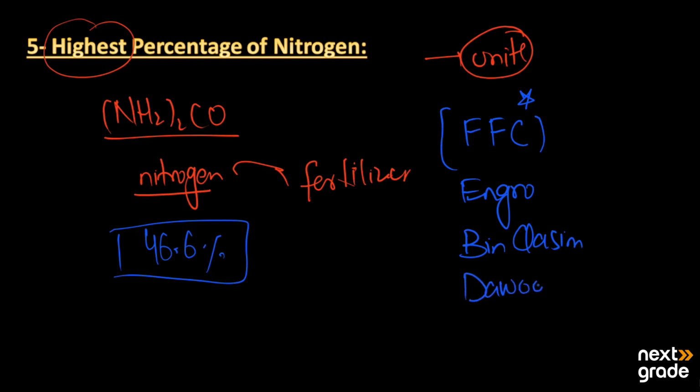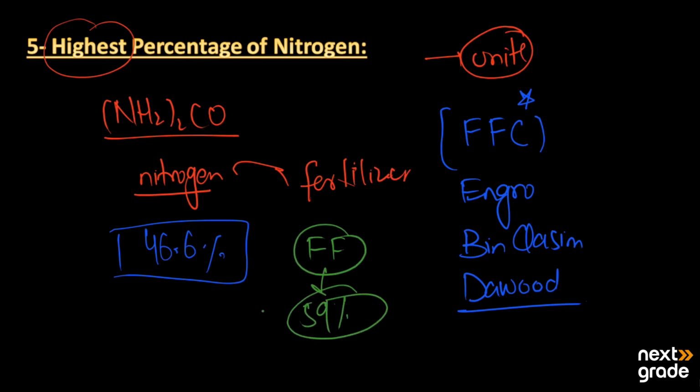These are the major companies that produce urea, and they market the highest percentage, of which the biggest fertilizer manufacturer is Fauji Fertilizer, producing 59% of the urea marketed, and they have the largest share in the market. So this was a simple overview of the importance and uses of urea.